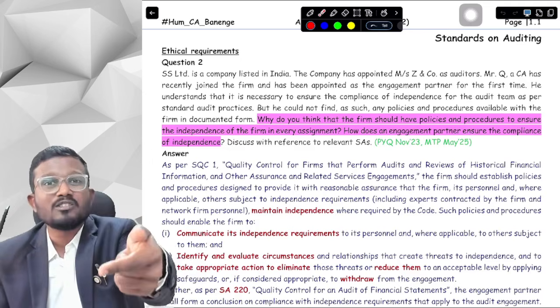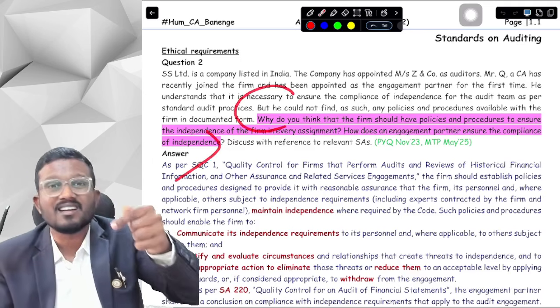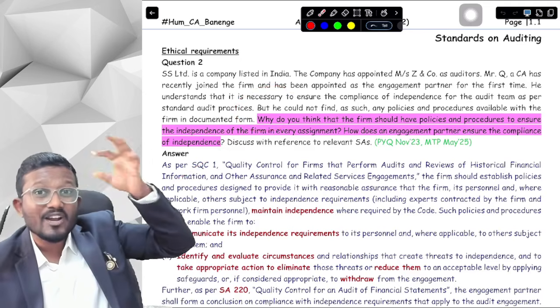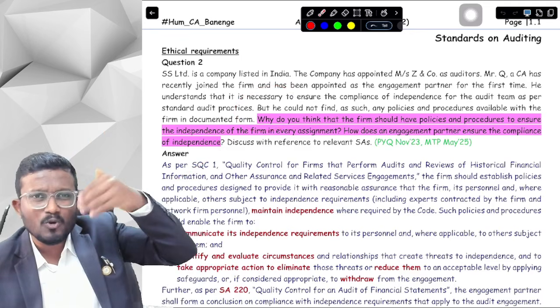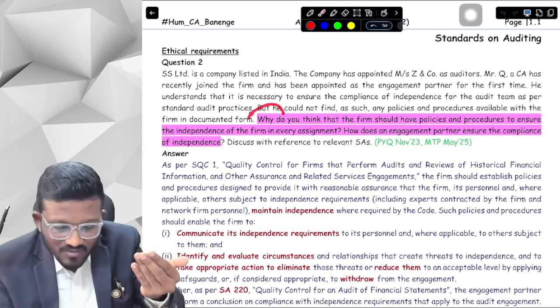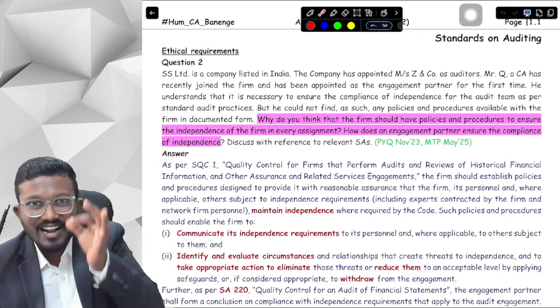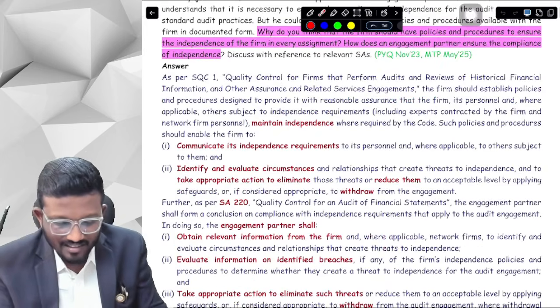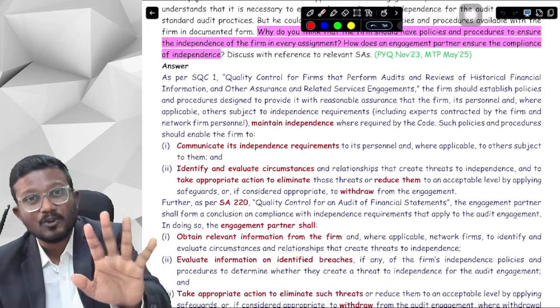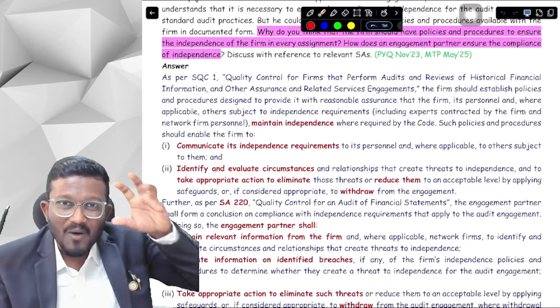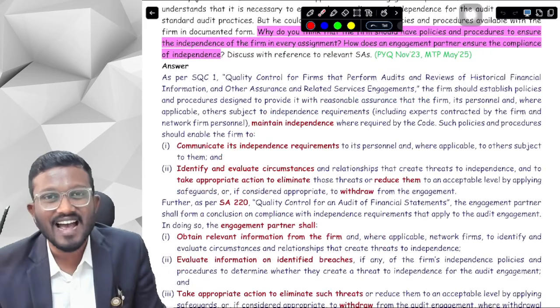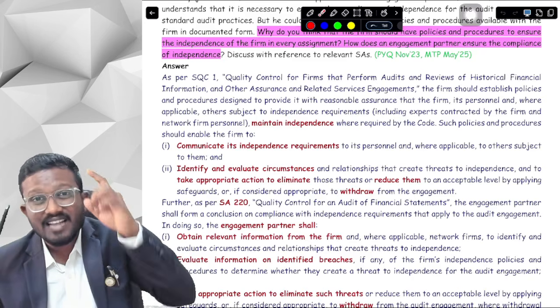In the printed book also you will get these highlighted questions, so that in your 1.5 days when you just want to skim through all the questions, you can directly read all the questions from the highlighted part, and then you can directly read the answers from the highlighted part, and then you will get to know what is required in the question and what is written in the answer.